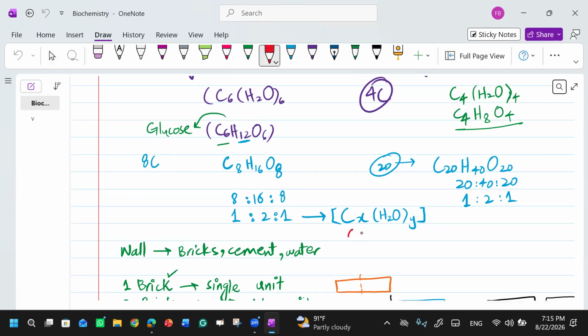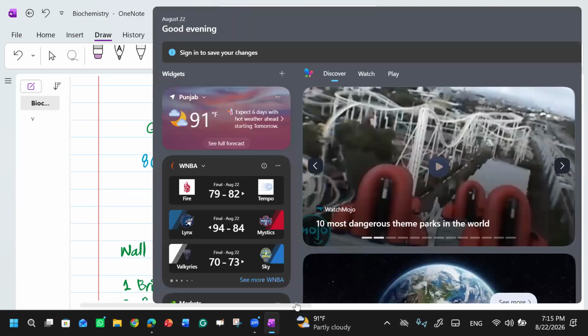Say you have six carbons, so you will write six here, then water, then six here. Now you will open it. What will hydrogen be? It will be 12. And what about oxygen? Six times one, so 6. This is the general formula. Okay, I got it.